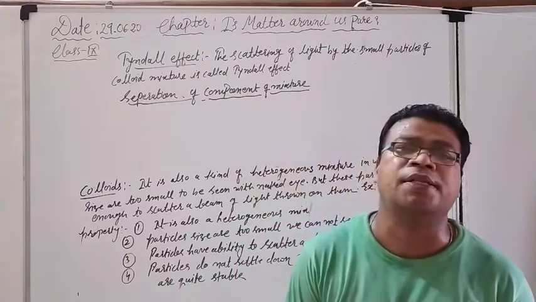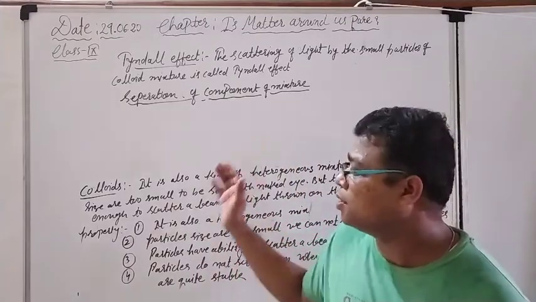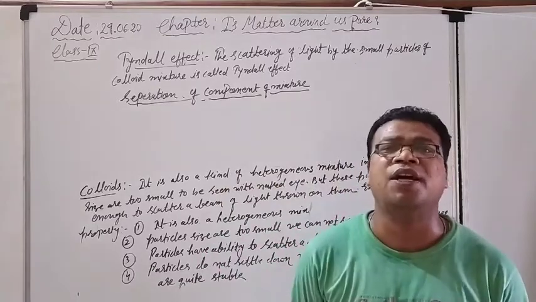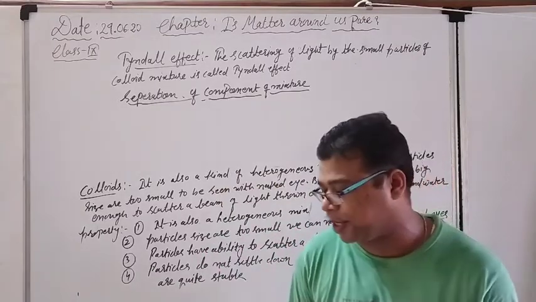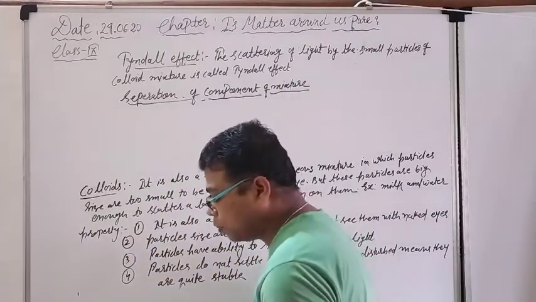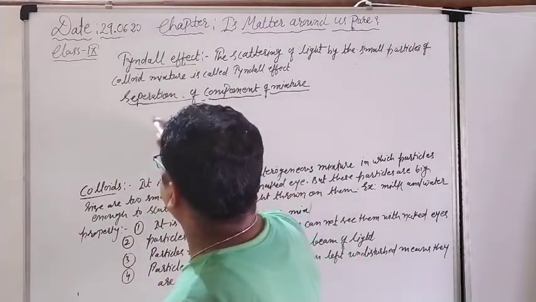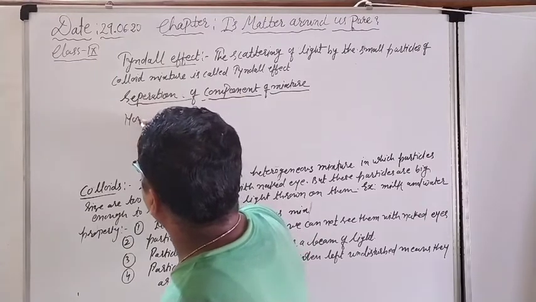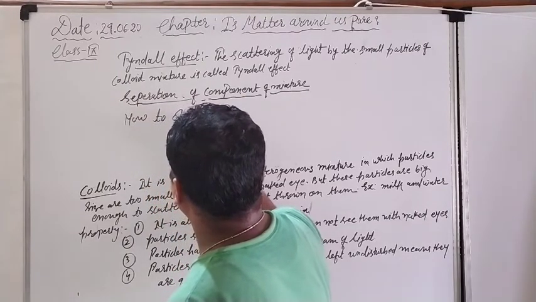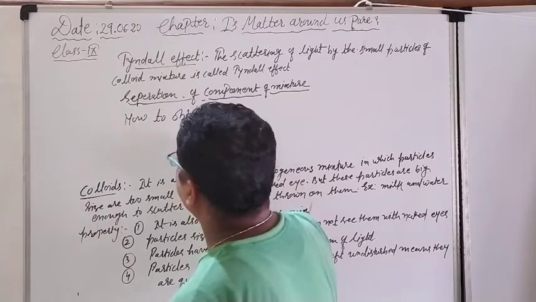Right now see, in this particular chapter we have to study some more techniques which are used as separation techniques. So first we will come to know how to obtain dye. Dye means color.